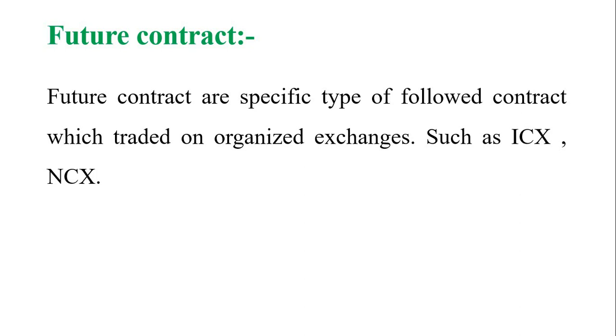Let us see one example. Suppose a farmer is expecting his crop of rice or wheat, we can take wheat, to be ready in 2 months' time, but is worried that the price of wheat may decrease in this period.